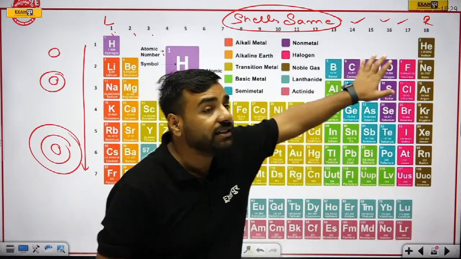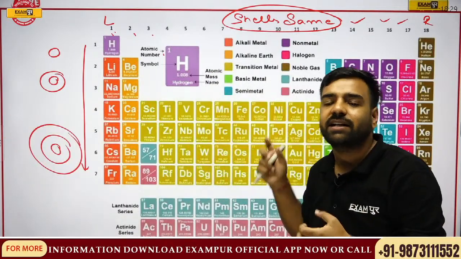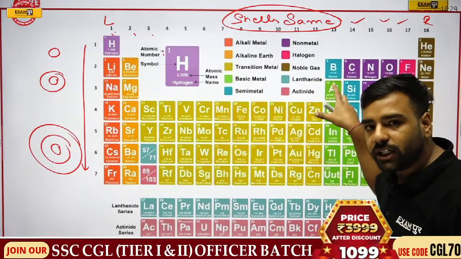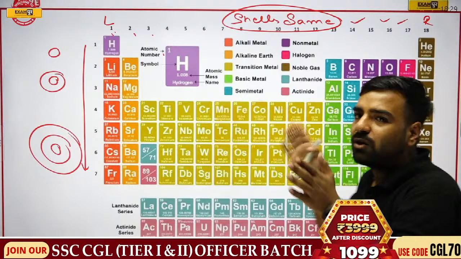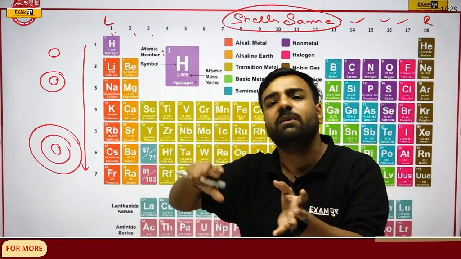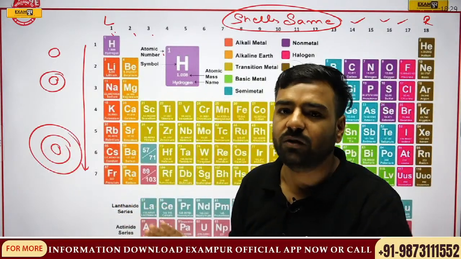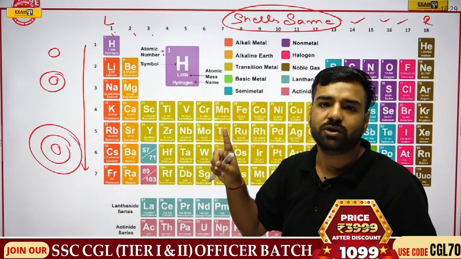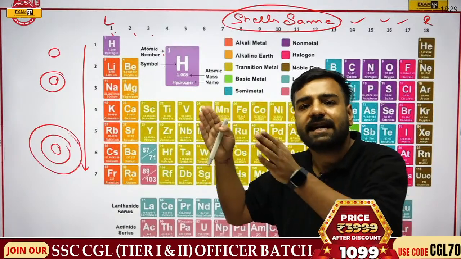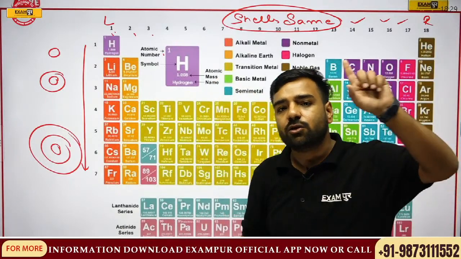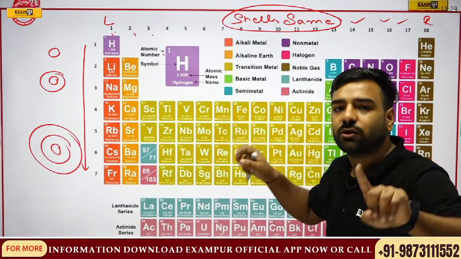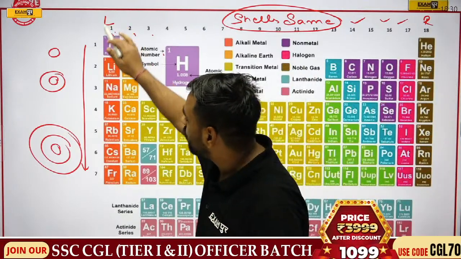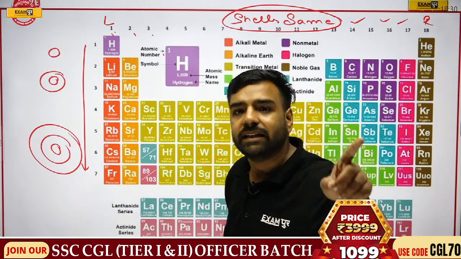In a similar manner, non-metals are gaining electrons, and with the same concept they are completing their octet or duet. So this is how bonding is done. We'll discuss that in the chemical bonding part as well, don't worry. But right now, let's discuss electronegativity and electropositivity. Electropositivity is the opposite of electronegativity. Electronegativity, the tendency to gain electrons, increases towards the right. But if I go from top to bottom, electronegativity will decrease.